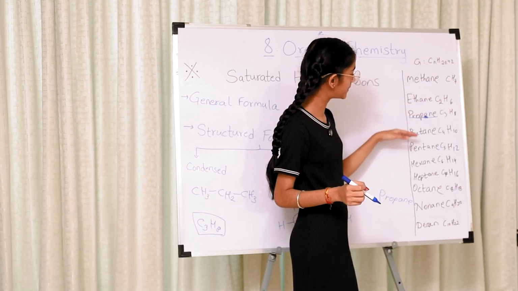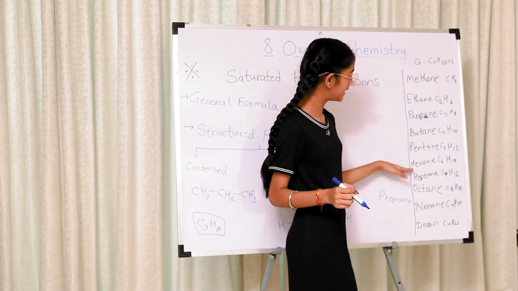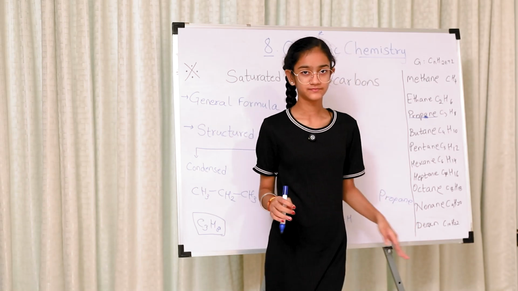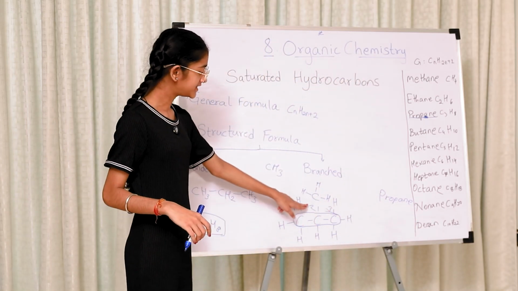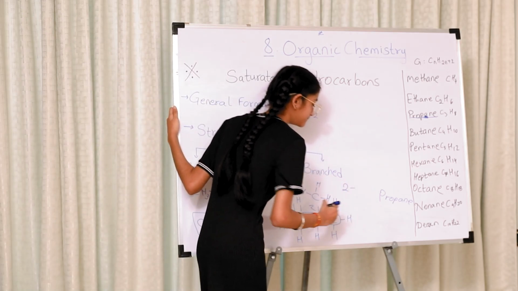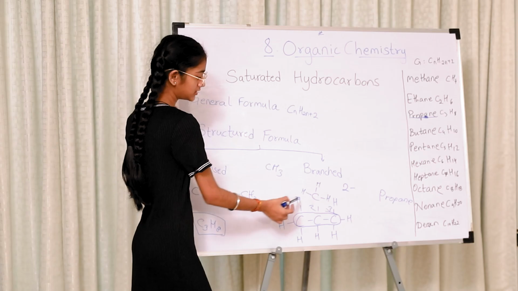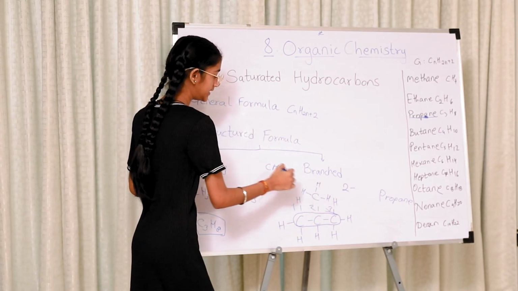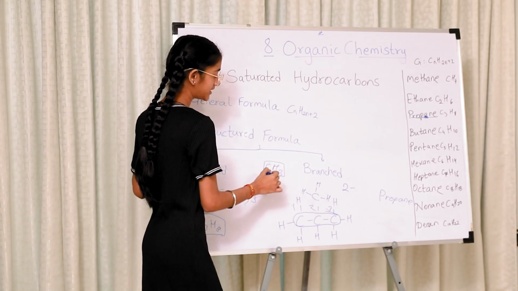Methyl, ethyl, propyl, butyl, pentyl, hexyl, heptyl, octyl, nonyl and decyl. Because it is on position 2, we write 2 over here, add a dash, and this is CH3, which means methyl.